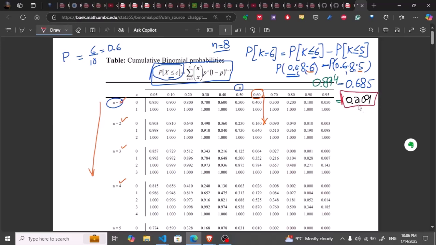Okay, this is 0.209, and I have explained this table to you because this is the binomial probability equation, and you have seen how to use this table for it. This n is basically the total number of items which are here. This C is what?